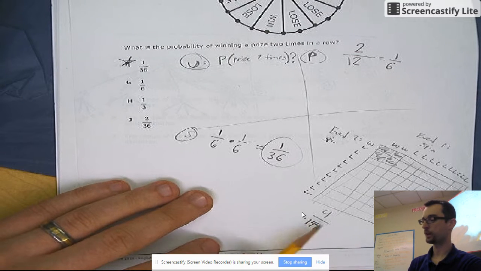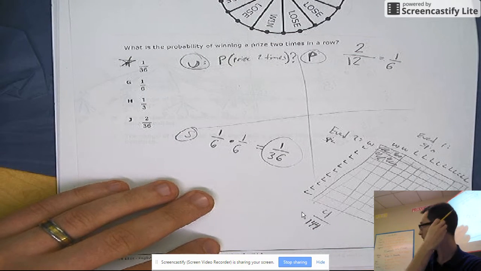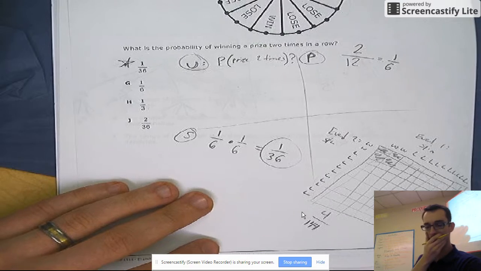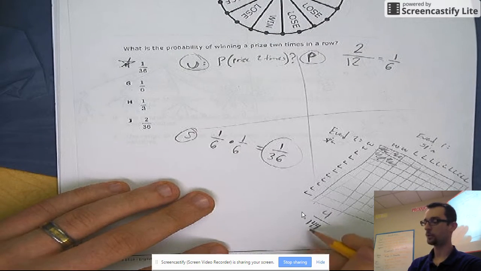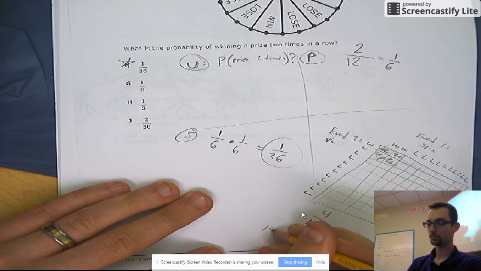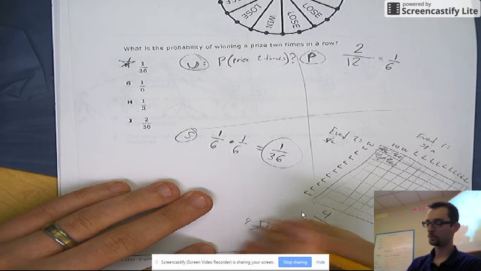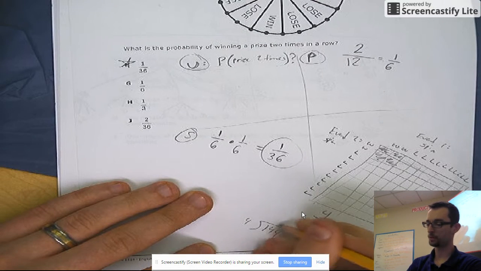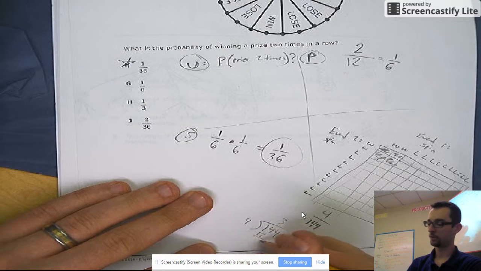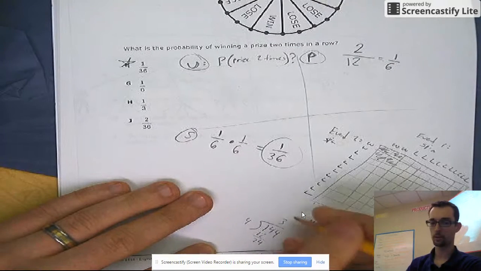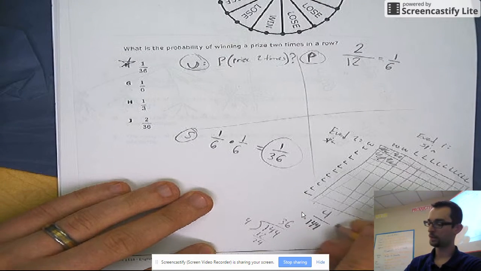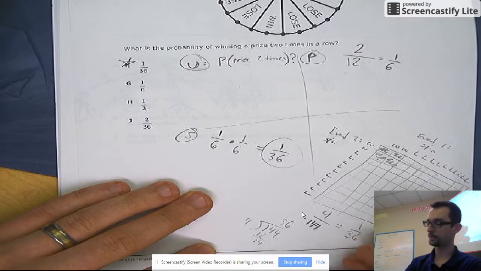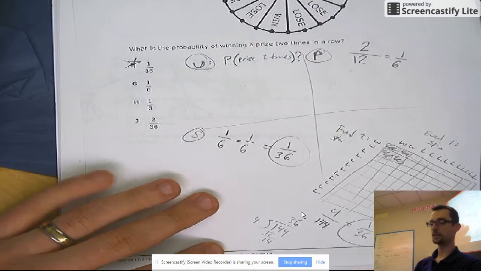But if we reduce 4 out of 144, 144 divided by 4, that should give me, let's see, 4 goes into 14 3 times, remainder of 2, and 4 goes into 24 6 times. So the answer is 1 out of 36. Hey, look, 1 out of 36. Same thing we got over here, right?